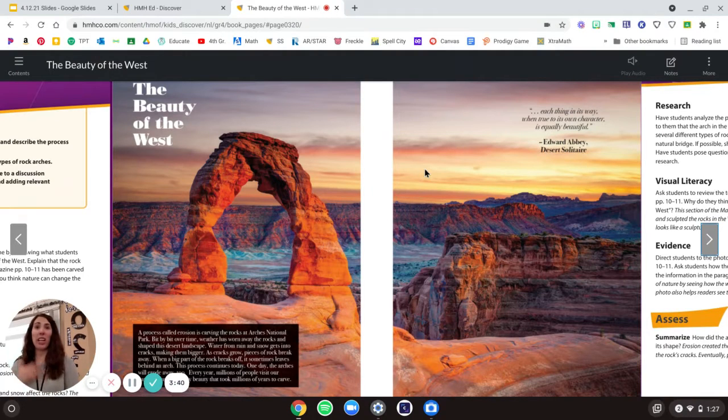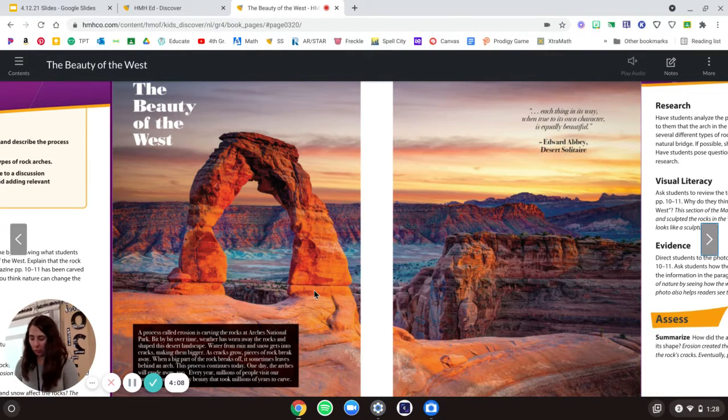Erosion, when the rocks wear and tear away, cause those huge holes or arches to appear in those big rocks. How does water, rain, and snow affect the rock? Well, when it gets in there and it freezes, it makes the rock expand. And then when it melts, it leaves that big hole or spot behind it. And that keeps happening and it causes the rock to break away. Good.